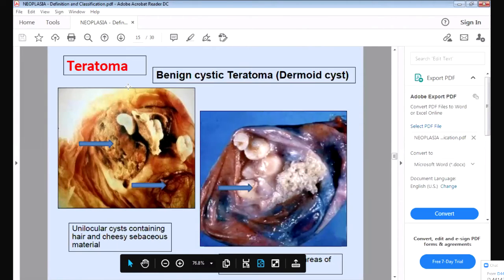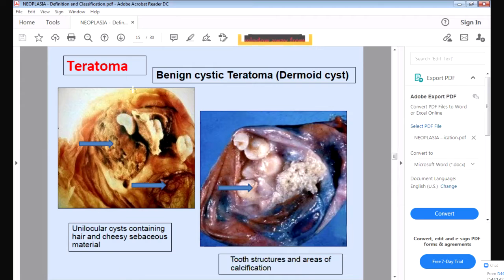Now teratoma, I told you, it is a germ cell tumor. It arises from the germ cell. What is the germ cell? When the baby is developing, first the zygote is formed from the ovum and from the sperm. These two cells combine to form the zygote, and then they will give rise to 4 cells. Then they will give rise to 8 cells, and these cells will multiply. So these are called the germ cells.